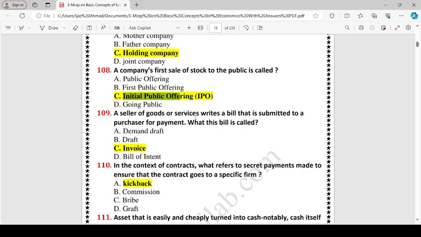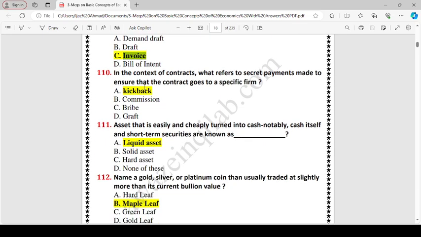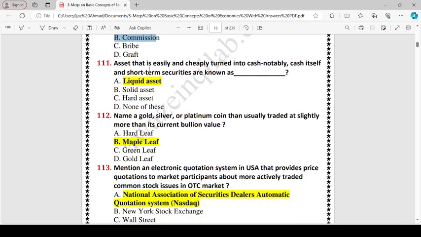A seller of goods and services writes a bill that is submitted to a purchaser for payment. What is this bill called? Invoice. In the context of contract, what refers to the secret payment made to ensure that contract goes to a specific firm? Kickback.